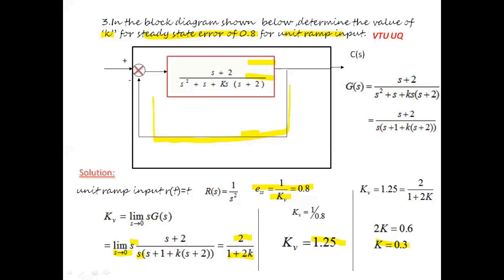So it is a slightly different problem in which given is ESS, and making use of the given data as unit ramp, we have identified that it is related to the velocity error constant kV, and we have taken the relationship between ESS and kV as ESS is equal to 1 by kV, which is nothing but 0.8, which is given in the question. Then we can solve the problem very easily.